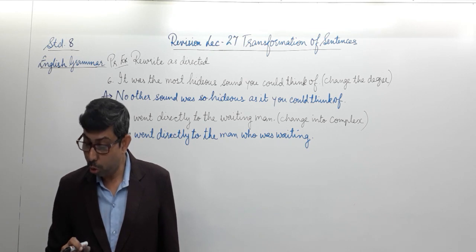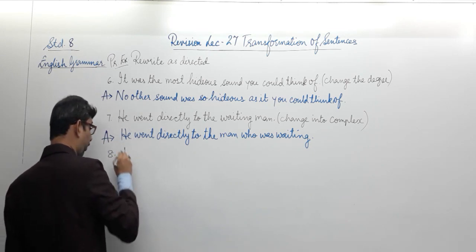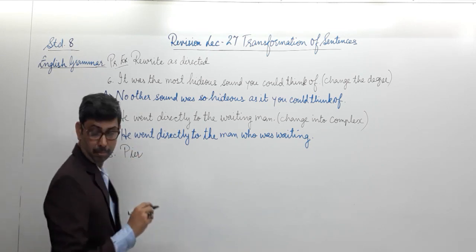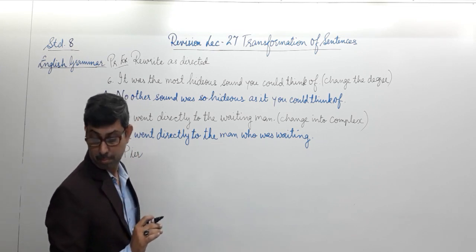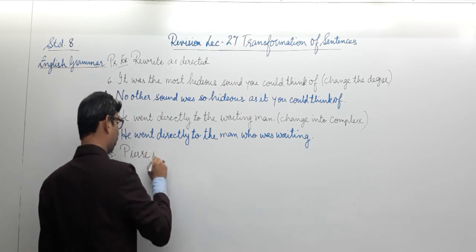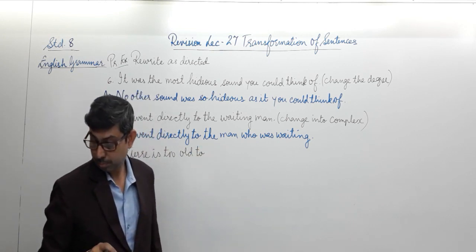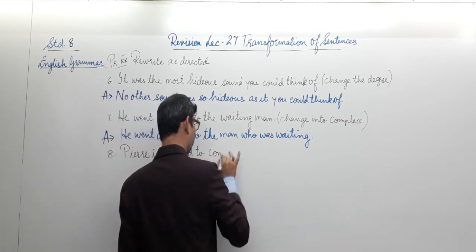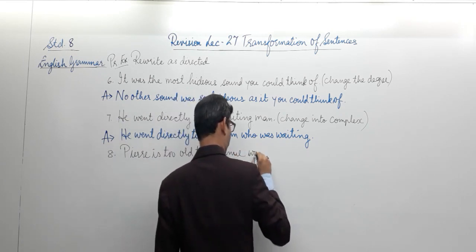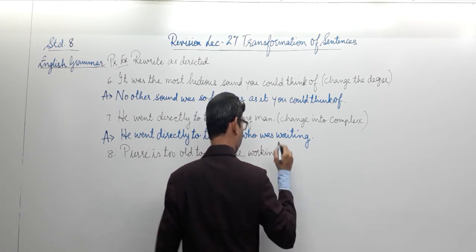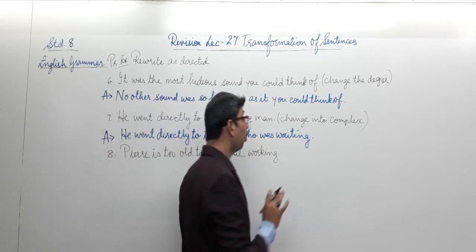Peer is too old to continue working. Let's write the question and then discuss the instruction given to us. Peer is too old to continue working, and the instruction given to us is remove the word to.